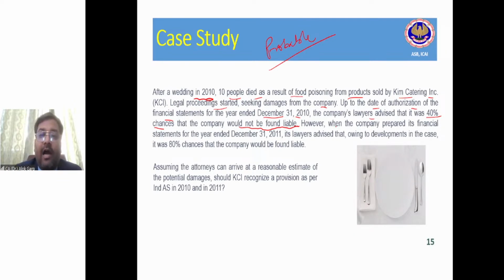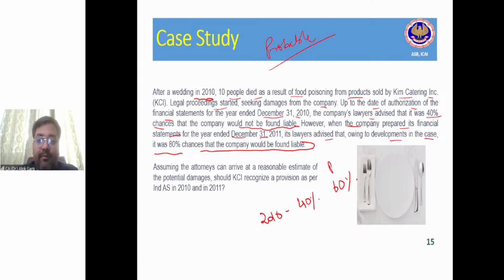However, when the company prepared its financial statements for the year ended 31st December 2011, their lawyer advised that owing to developments in the case, there was an 80% chance that the company would be found liable. See, both statements are reverse statements. In 2010, 40% not liable means 60% liable, which means probable. In 2011, due to the development in the case, there is an 80% chance they are found liable, which again means it is probable.